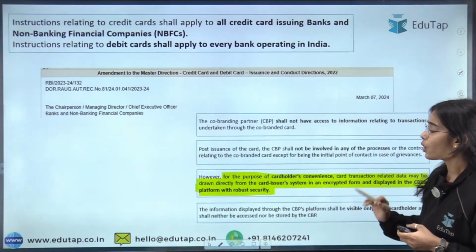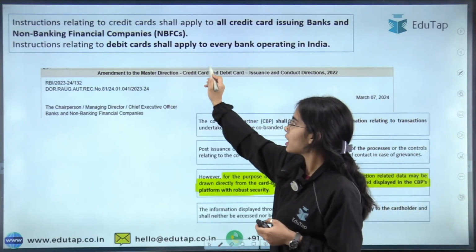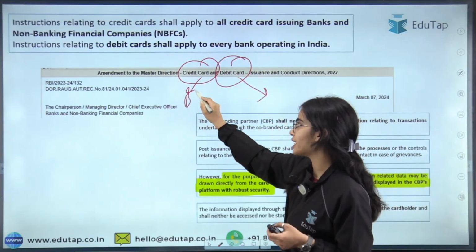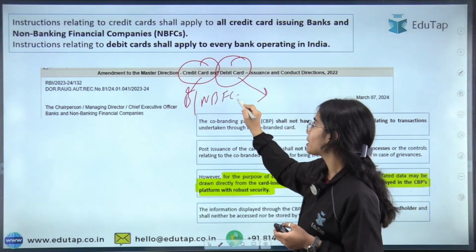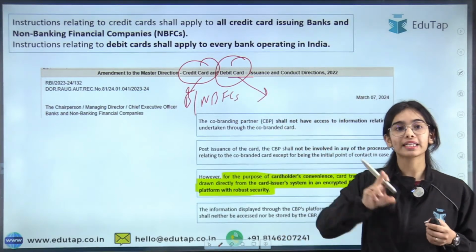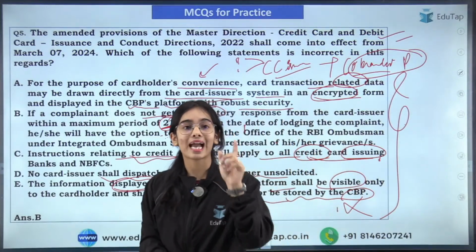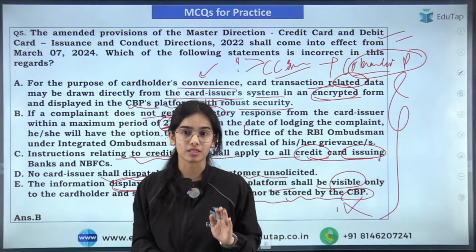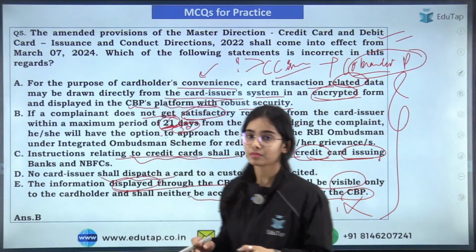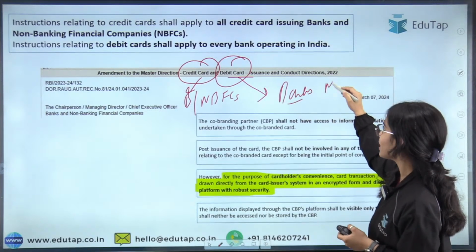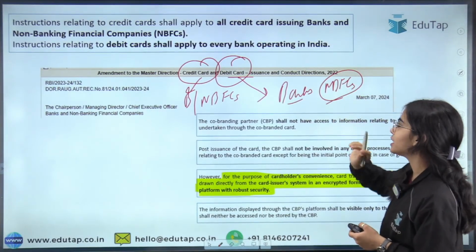Okay. Now one more thing, this is the amendment for the credit card and debit card. The credit card can be issued by the banks or the NBFCs, but the debit card, can it be issued by the NBFCs? Now you have to tell me, can the NBFCs issue the debit cards? So the debit cards can only be issued by the banks. The NBFCs cannot issue the debit cards.